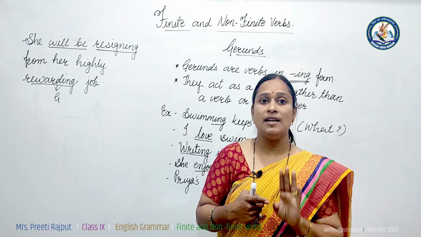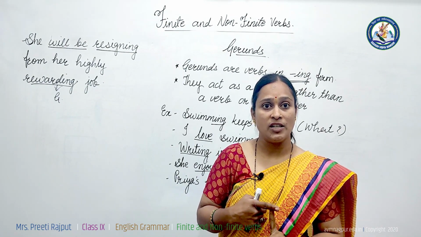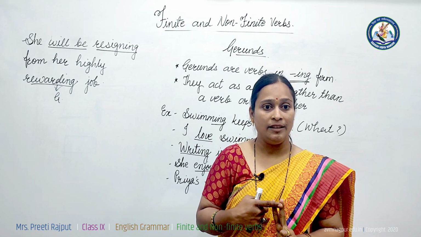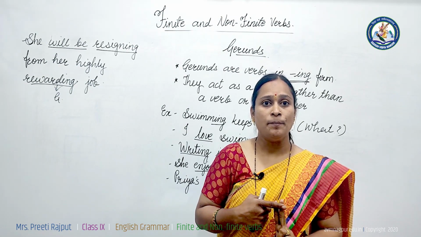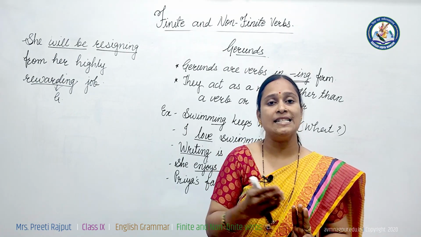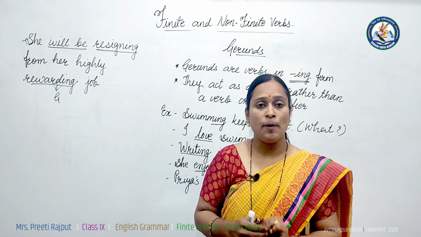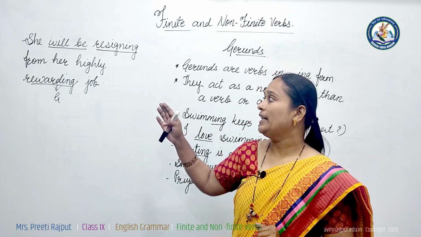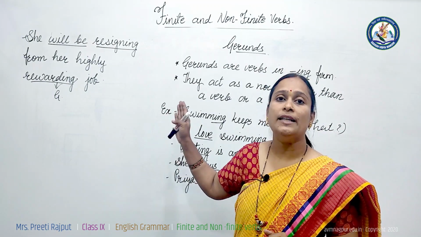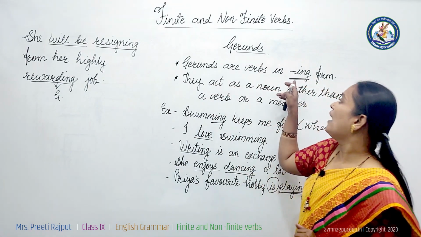There are participles. There are three types of participle. Present participle with the inflection -ing. Past participle with inflection -ed or -en, and irregular verbs. And perfect participle, when the first action is completed, the second action will be starting. Three types of participles. Then gerunds are verbal nouns. They are looking like verbs, but they are acting as nouns. They are coming with the inflection -ing.